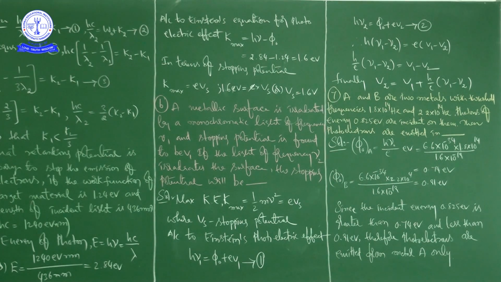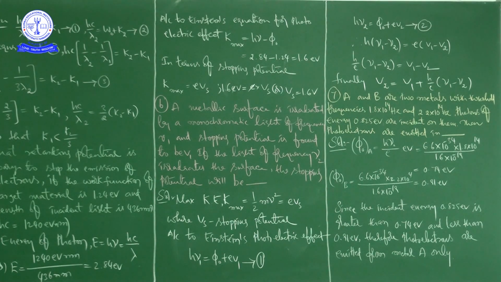So how we got Einstein's photoelectric equation, that is h nu is equal to phi naught plus eV, we applied to two different situations according to the problem, right? So for situation 1, h nu1 is equal to phi naught plus eV1. And for the second situation, h nu2 is equal to phi naught plus eV2. That is equation number 2.